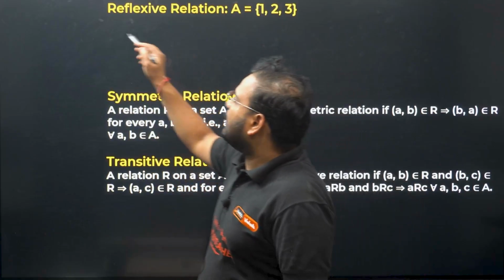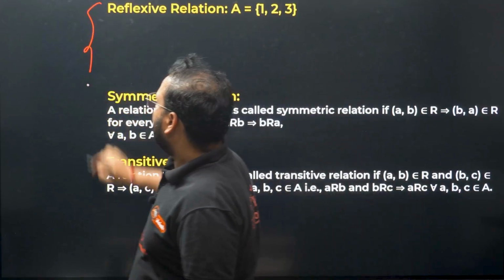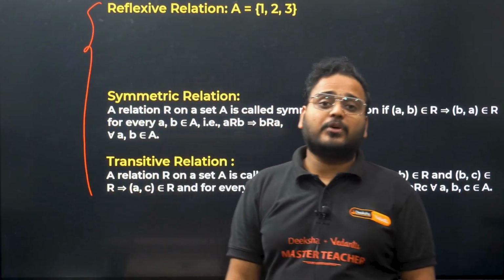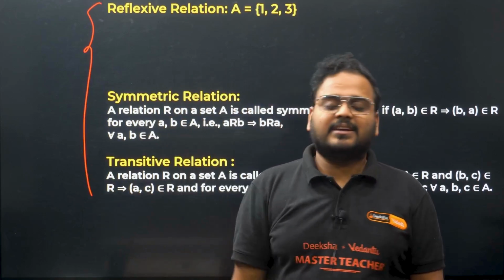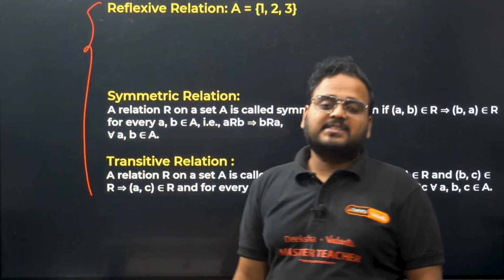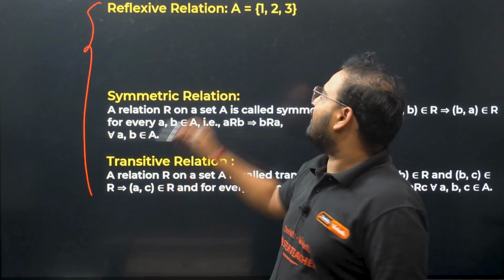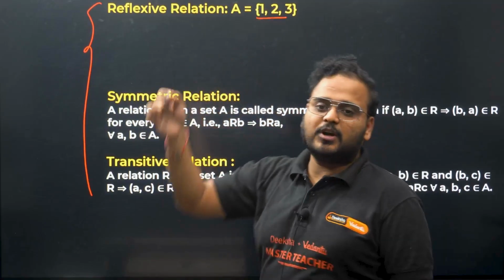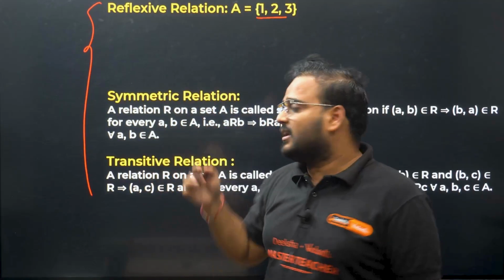Now let's talk about types of relations, which is where our questions will come from in the relation category. Reflexive, symmetric and transitive relation. So whenever you have a set defined like this, let's say set A is 1, 2, 3, then when can we call a relation R?